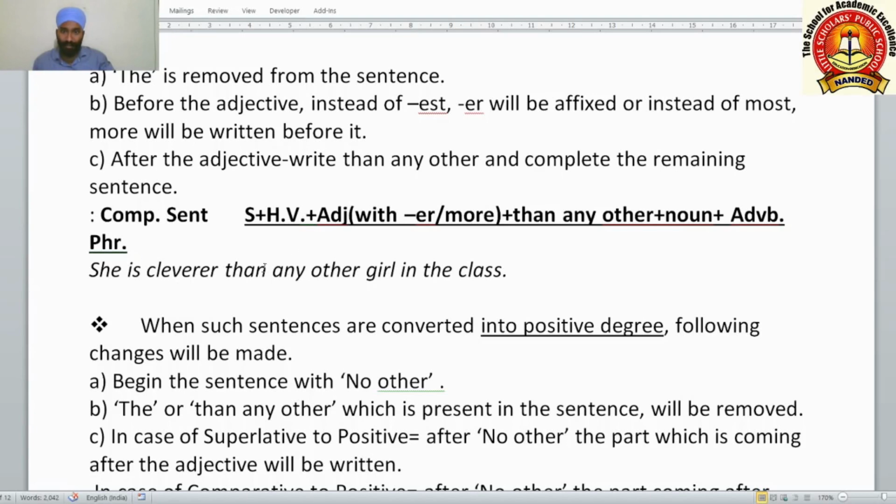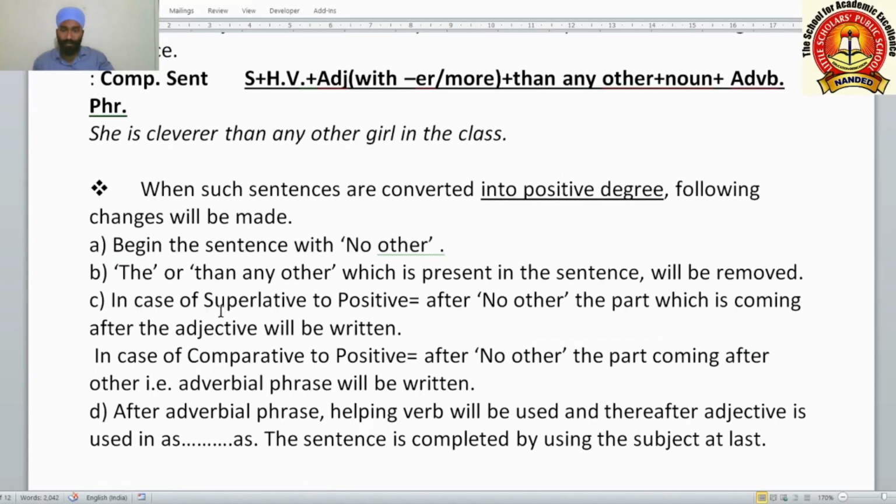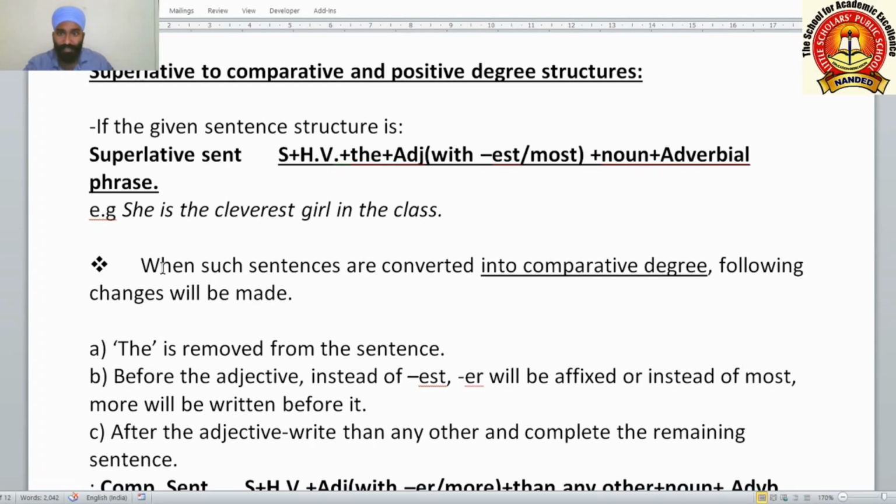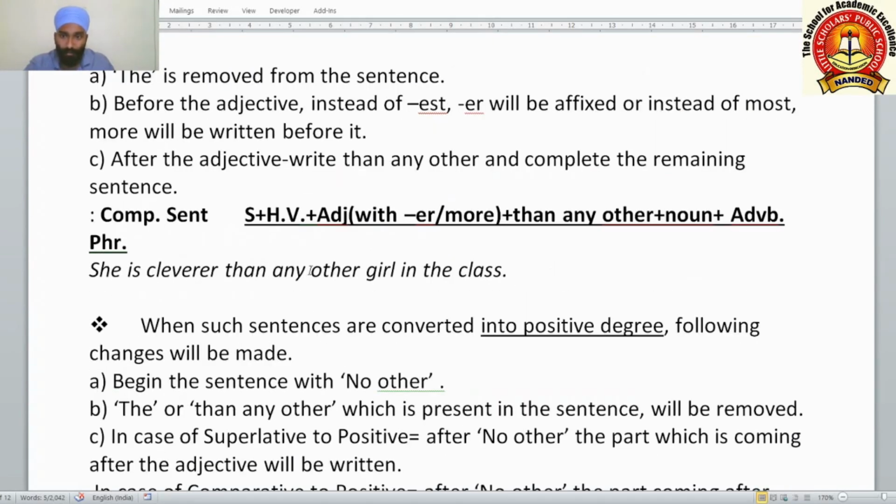You can see how this structure has become: she is cleverer than any other girl in the class. Now, when such sentences are converted into positive degree, this we have seen in comparative degree. If the sentence is like this: she is the cleverest girl in the class, cleverest girl in the class means no other girl is as clever as she is. So here its comparative degree will be she is cleverer than any other girl in the class. We are comparing her with any other girl in the class.